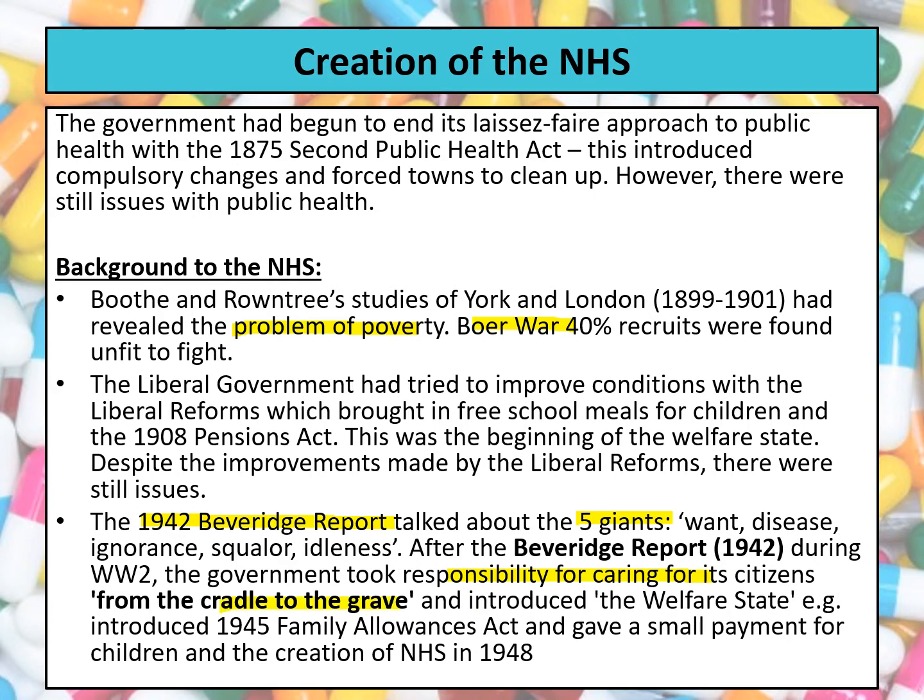They introduced what we now term as the welfare state, for instance, doing things like creating the NHS in 1948, doing things like the Town and Country Planning Act in 1947 that got rid of slum housing, and also introducing the 1945 Family Allowances Act that gave a small payment for children. So before the NHS was created, essentially there had been some attempts to try and look after the health of the nation with things like the Liberal reforms, but these problems hadn't been solved, and we can see that with the fact that Beveridge wrote about the 5 giants.